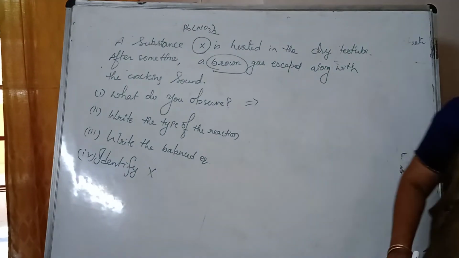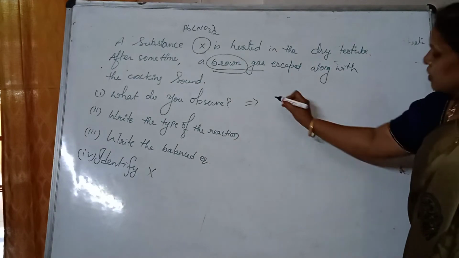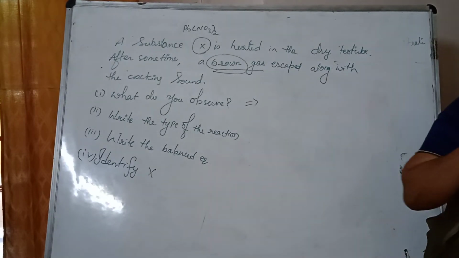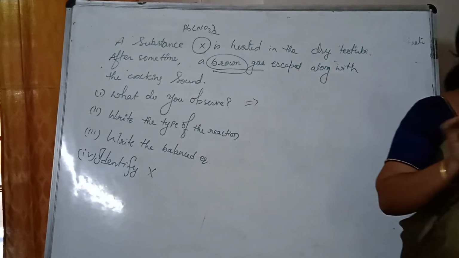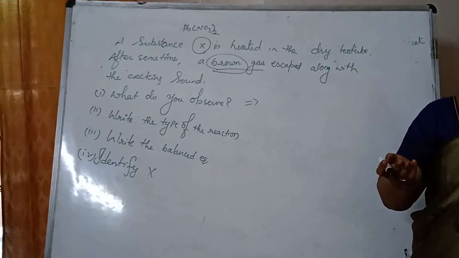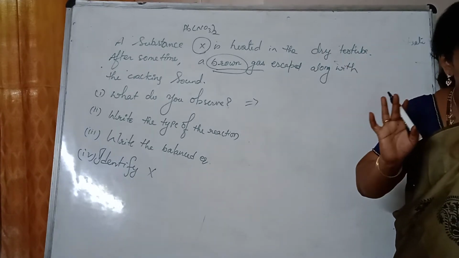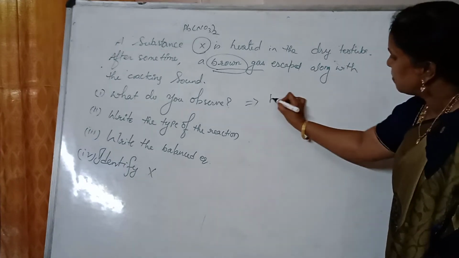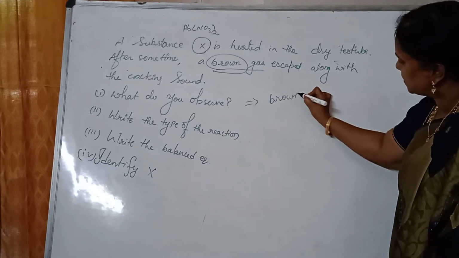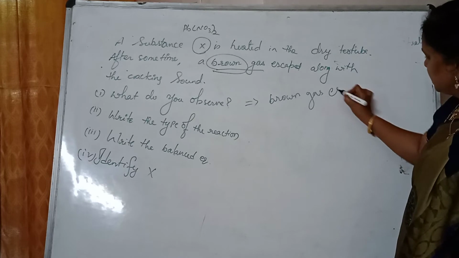Can anybody? Brown color nitrogen gas is released. Nitrogen dioxide. Okay. Now don't specify the chemical if you are not sure. So what is your observation? You don't know, right? What you have seen? Brown gas escaped. That only you have seen. That is your observation. Okay. So brown gas escaped, or brown colored gas escaped.